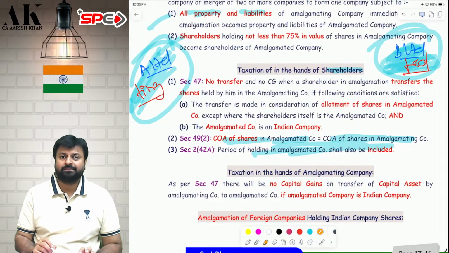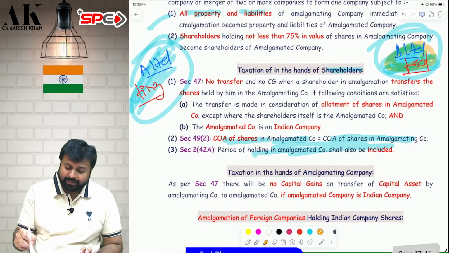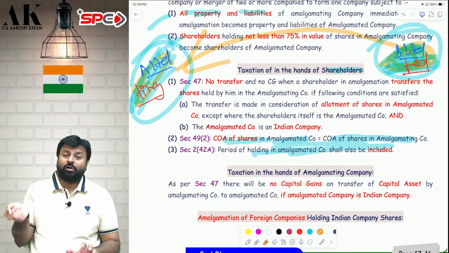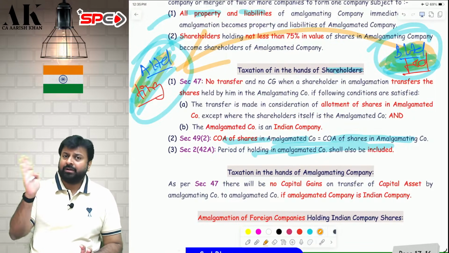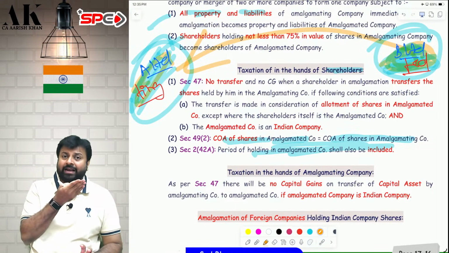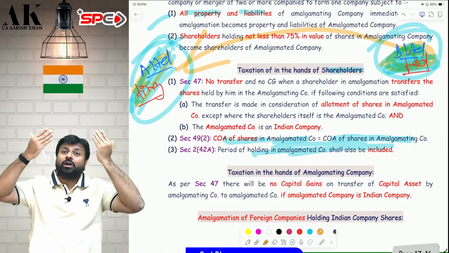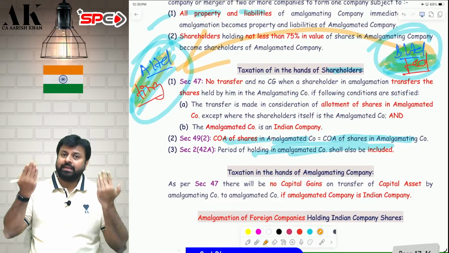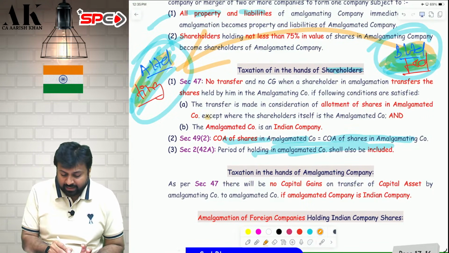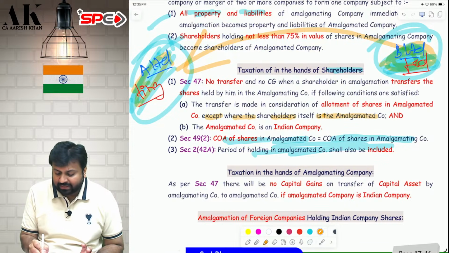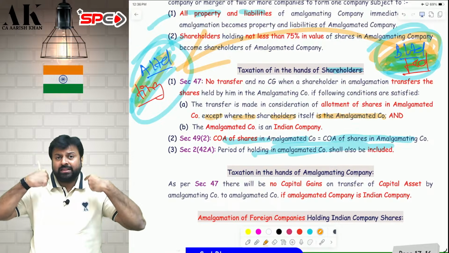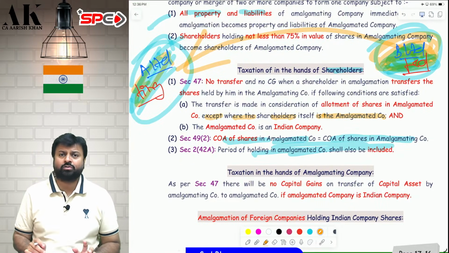Pay absolute attention. Suppose B Limited already holds shares in A Limited. B Limited is already a shareholder of A Limited. So B Limited will receive shares in return for the shares of A Limited, but B Limited cannot give its own shares to itself. So in that case, they can give money instead. That's the reason they have written, except where the shareholder itself is the amalgamated company. If the shareholder itself is the amalgamated company, then they don't have to give their own shares to themselves. In that case, they can adjust in money.